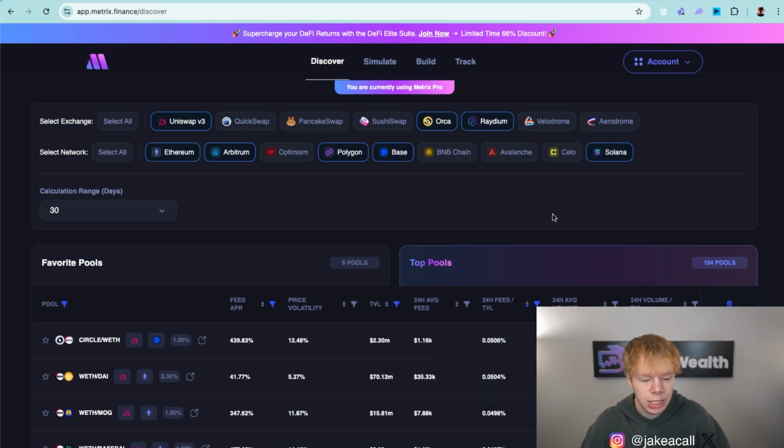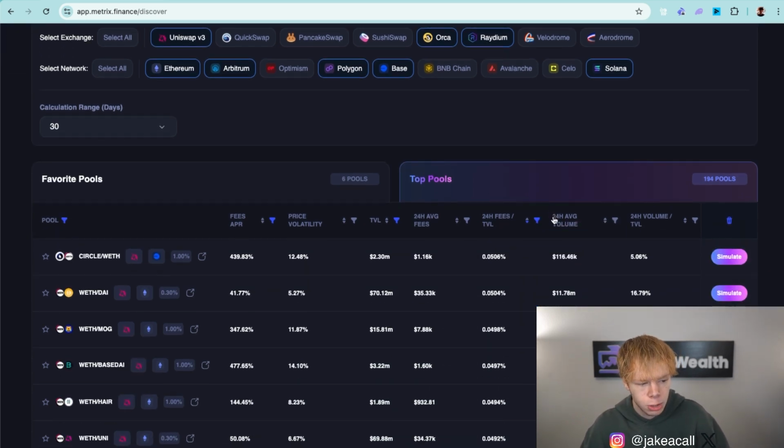Now, what exactly is the fee to TVL ratio? Well, it's a good metric for seeing which pools have high fees compared to the overall liquidity that they have.